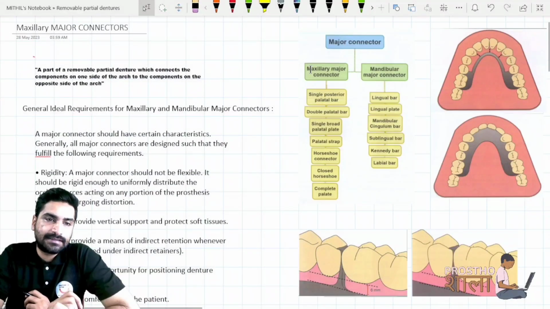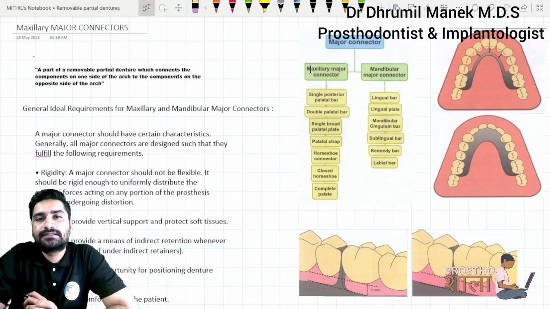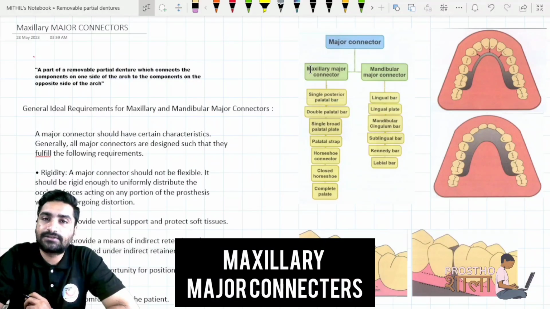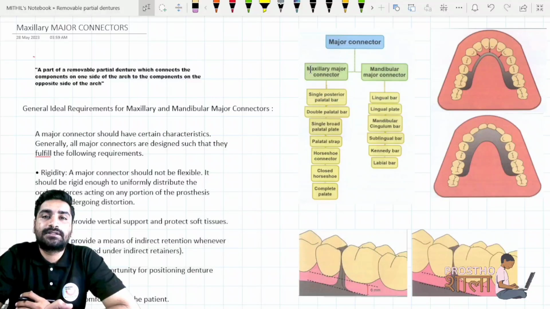Moving on to the next topic, after we have discussed the pre-prosthetic mouth preparation, where we solved all the problems related to the oral surgical part, the periodontal part, the endodontic status or the orthodontic status of the teeth. Now the next comes is the major connectors.